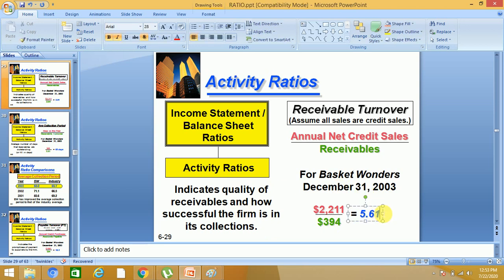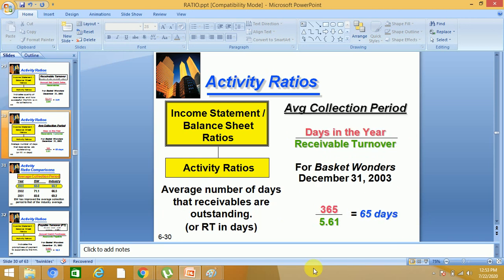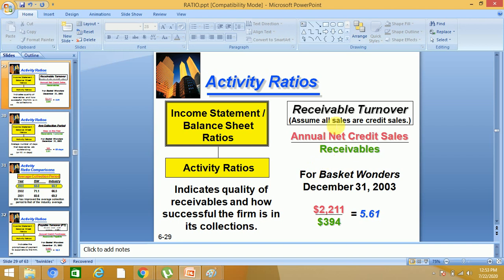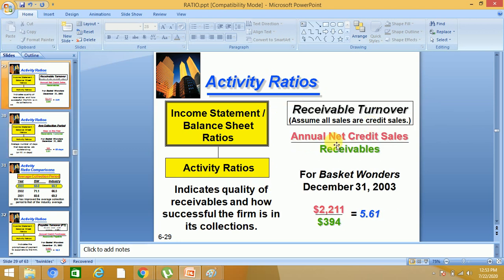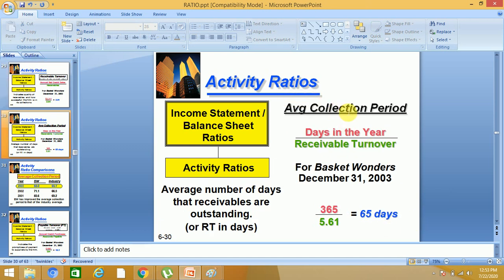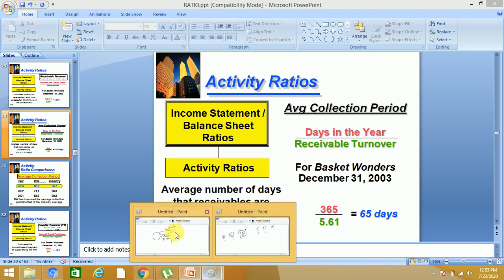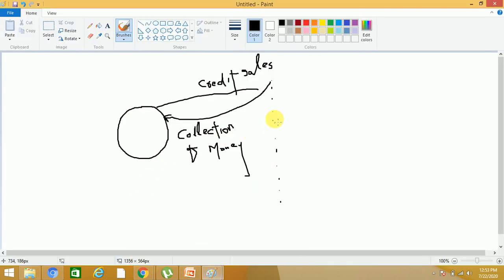So our receivable turnover is 5.61. Now with this receivable turnover, there is another ratio combined with it, called the average collection period. Now we will use this figure to calculate the average collection period. What does the average collection period show? The average number of days that receivables are outstanding. It means if we are selling goods on credit, customers are making payment in how many days?